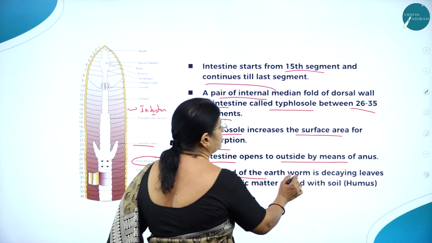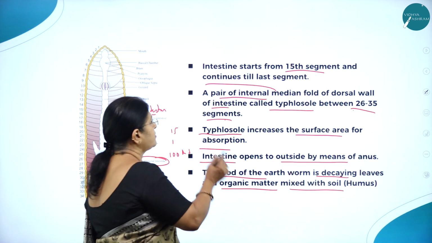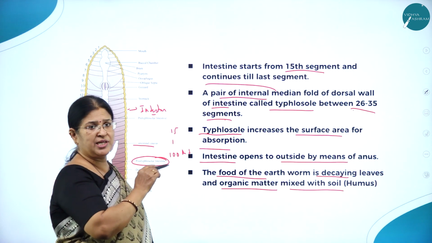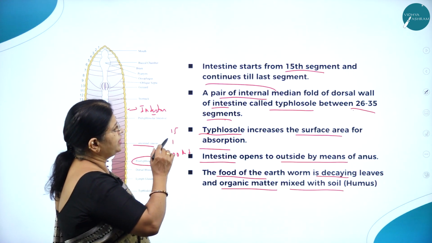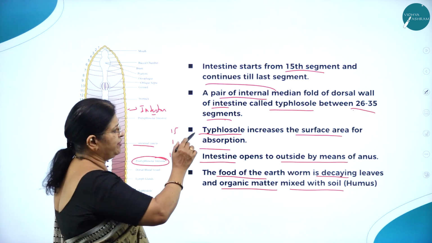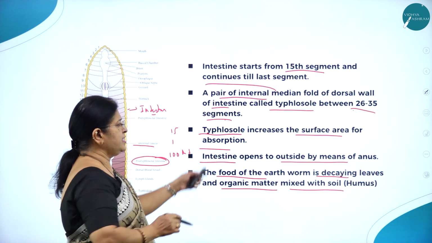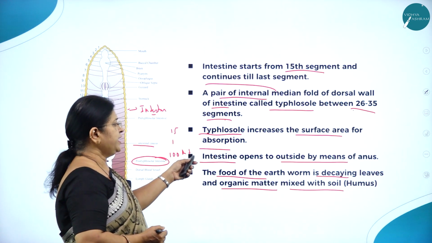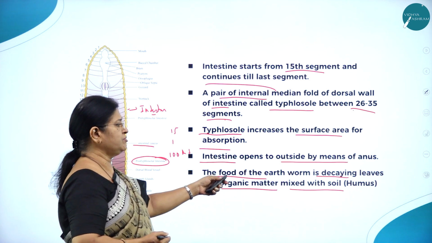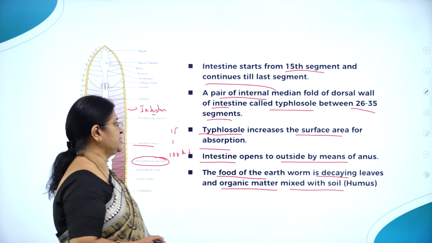So the food of the earthworm is decaying leaves and organic matter mixed with soil. The intestine starts from the 15th segment and continues till the last segment. A pair of internal median folds of the dorsal wall of the intestine, called the typhlosole, is present between the 26th to 35th segments. The typhlosole increases the surface area of absorption. The intestine opens to the outside by means of the anus. The food of the earthworm is decaying leaves and organic matter mixed with soil, that is humus.